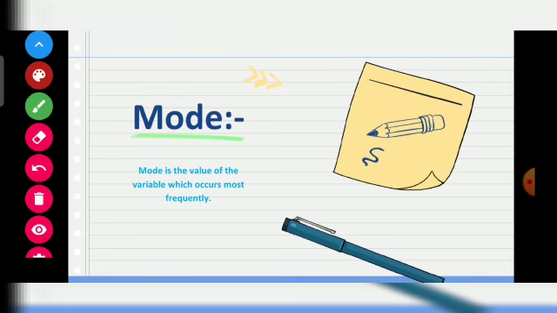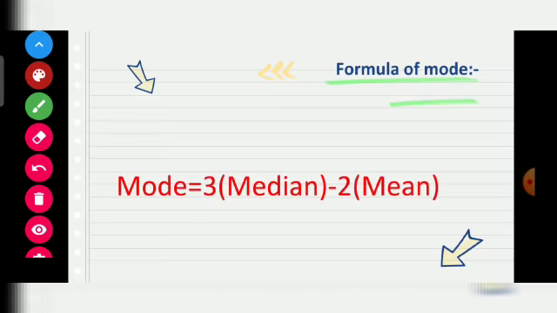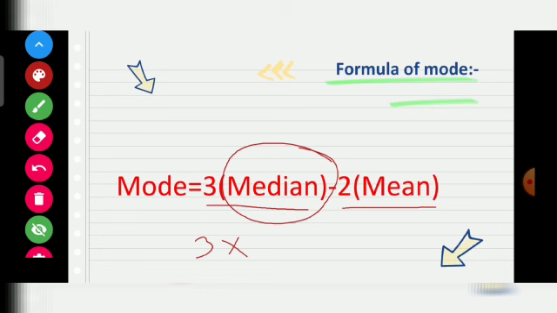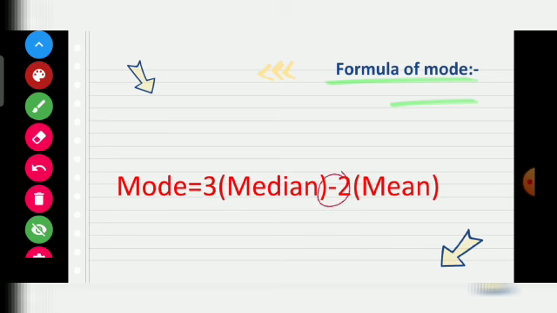Mode. Mode is the value of the variable which occurs the most times, meaning maximum times. Formula to find mode: 3 multiplied by median minus 2 multiplied by mean. So whatever question we get, first we will find out the mean and the median, multiply the median with 3, multiply the mean with 2, then subtract. The answer we get is the mode.